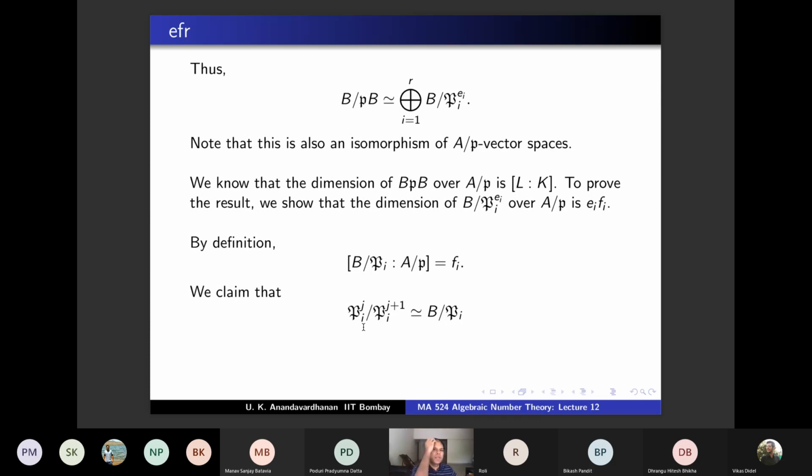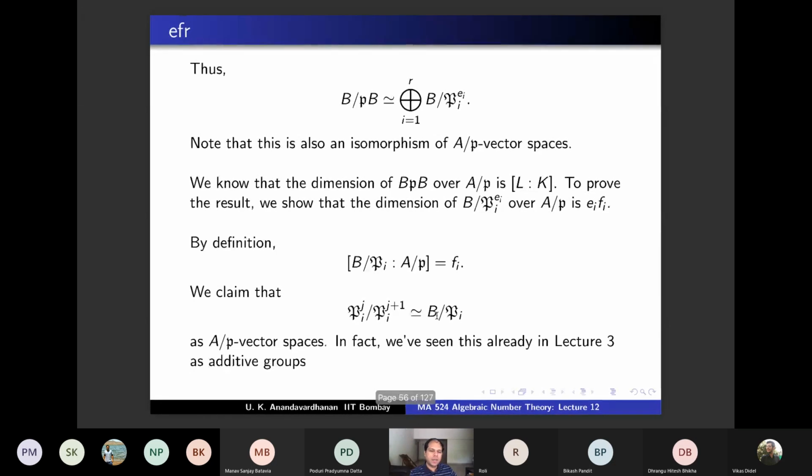How many of you remember this? It is something easy, but we have already done this when we were discussing periodic fields. So what will be the natural map? We did it as additive groups, but the same proof proves that, as A/P vector spaces, these are isomorphic. We saw this in lecture 3 as additive groups, and the same proof works. You can refer to that, but let me recall.